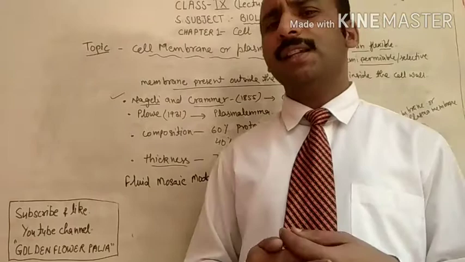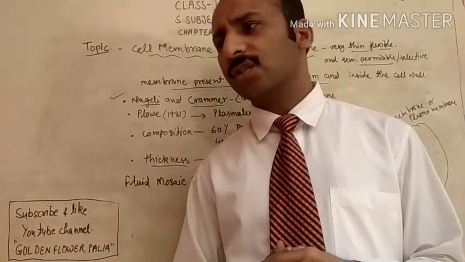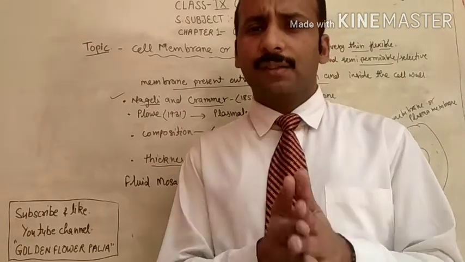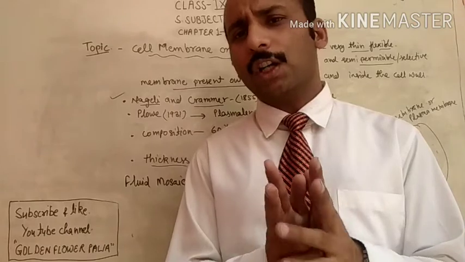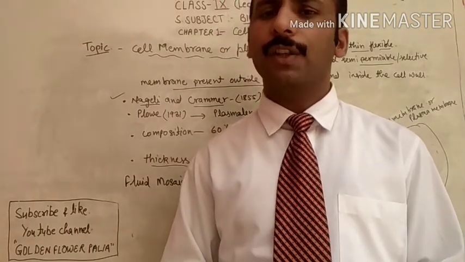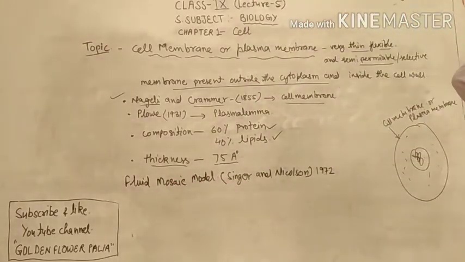Now, the plasma membrane is a bilayered structure, a double membrane structure, in which two phospholipid layers are present. We will discuss it in detail when we study the structure of the plasma membrane.